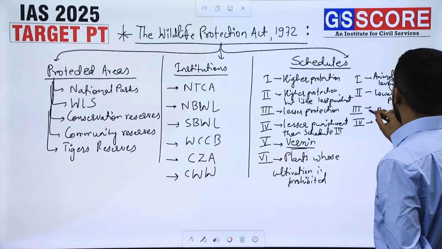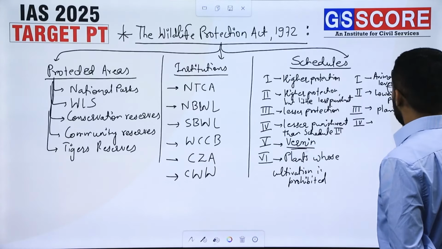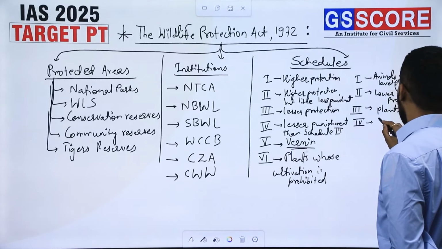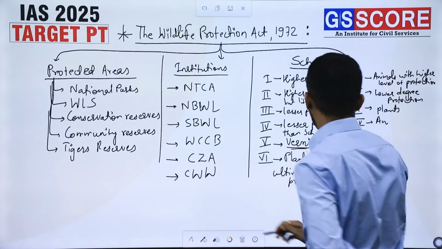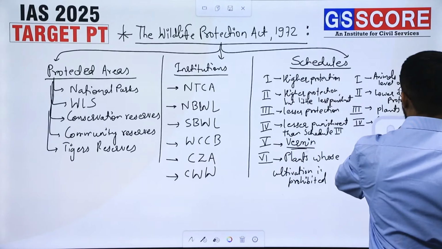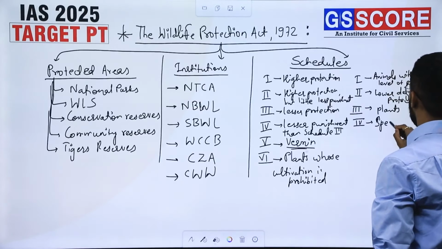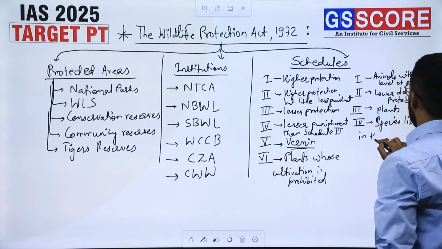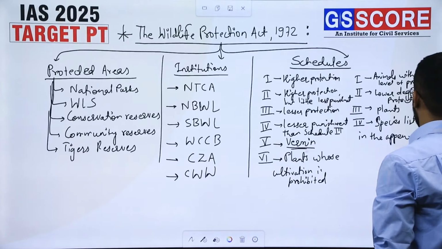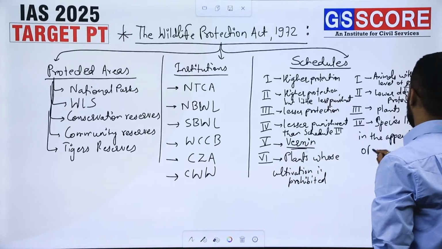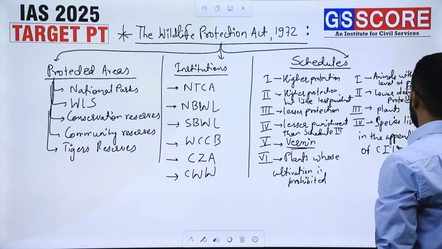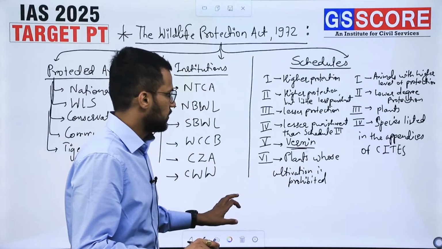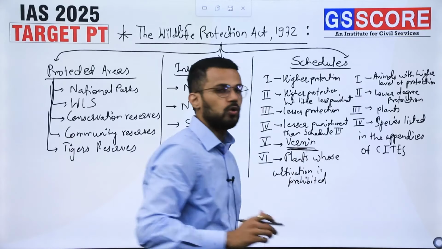Schedule 3 consists of a list of plants. And Schedule 4 consists of animals or species. Instead of saying animals, species listed in the appendices of CITES Convention, CITES, Convention on International Trade in Endangered Species, right? So Schedule 5 is a schedule of vermins.